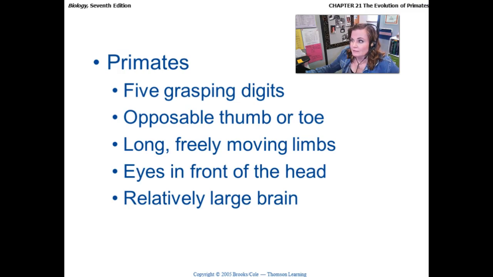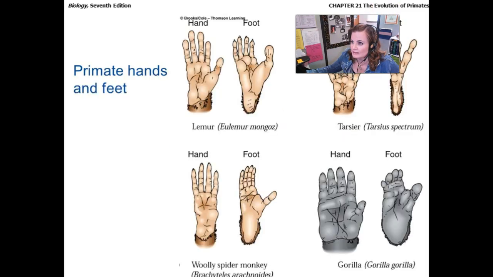Now, remember, kingdom, phylum, class, order, here order primate. So of the mammals, there are primates. That's one of the orders of Mammalia. Primates have 5 grasping digits, so 5 fingers and 5 toes, an opposable thumb or toe, long, freely moving limbs. It's important to know that primates also have binocular vision, so they have eyes on the front of their head, which enables primates to see in 3 dimensions, have depth perception, and a relatively large brain for the body size.